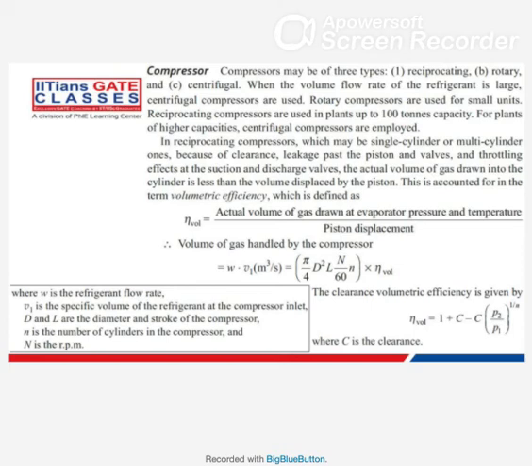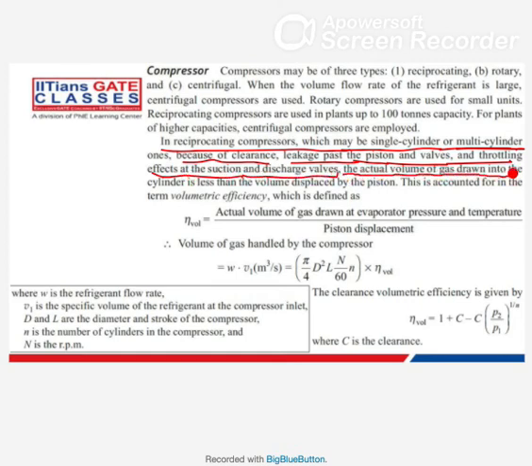Now the reciprocating compressor may be single cylinder or multi cylinder. Because of clearance, leakage past the piston and valve, and throttling effect at the suction and discharge valve, the actual volume of gas drawn into the cylinder is less than the volume displaced by the piston.